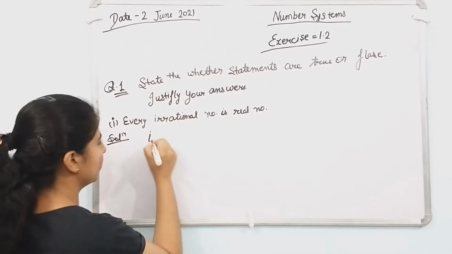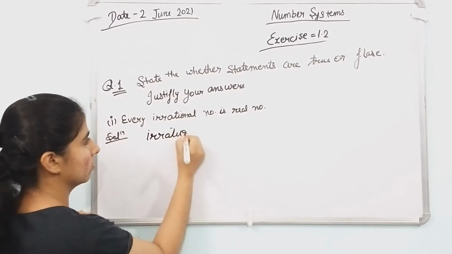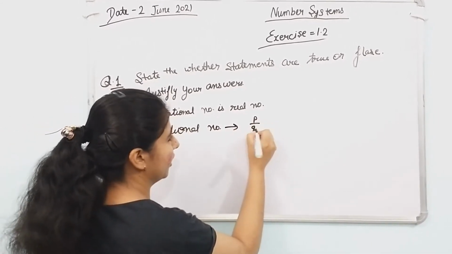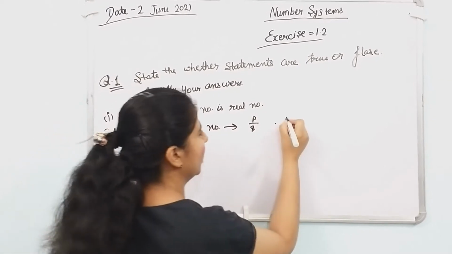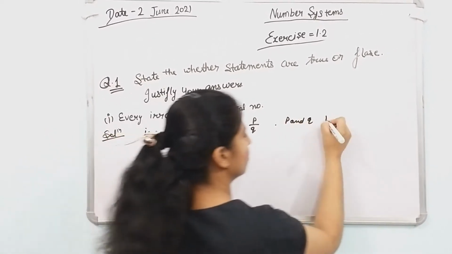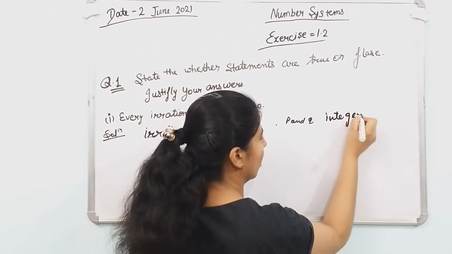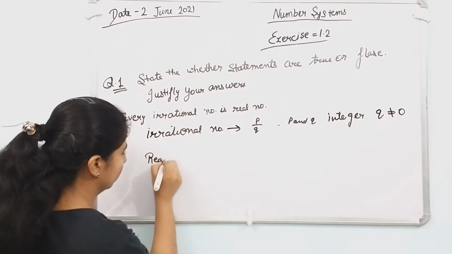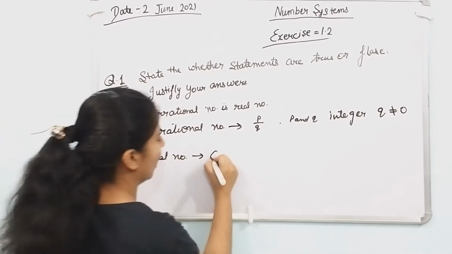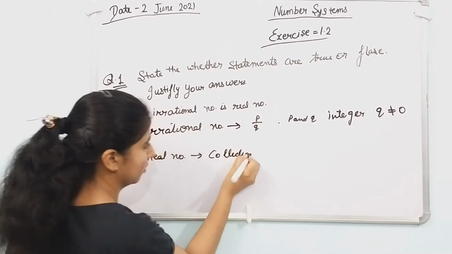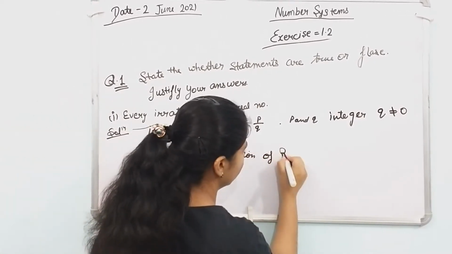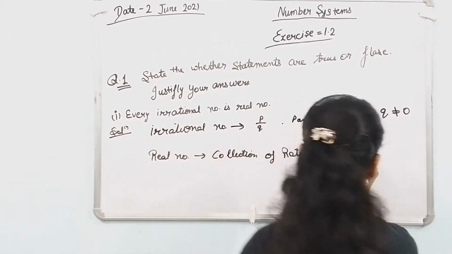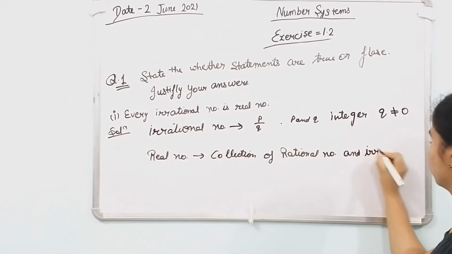Irrational numbers are those which cannot be written in the form of p and q, where p and q are integers and q doesn't equal 0. And real numbers are the collection of rational numbers and irrational numbers.